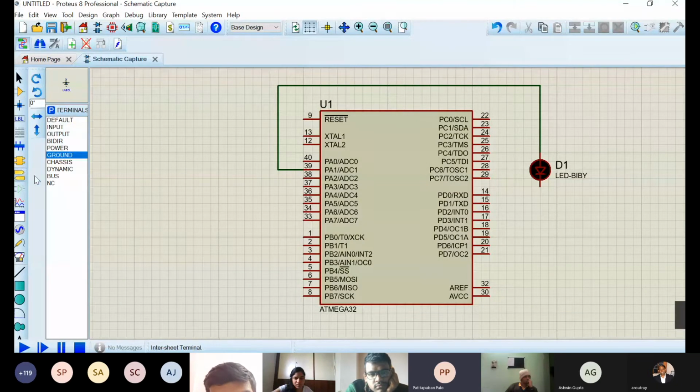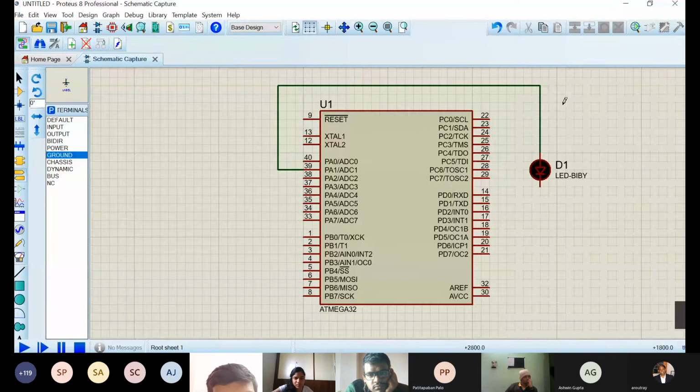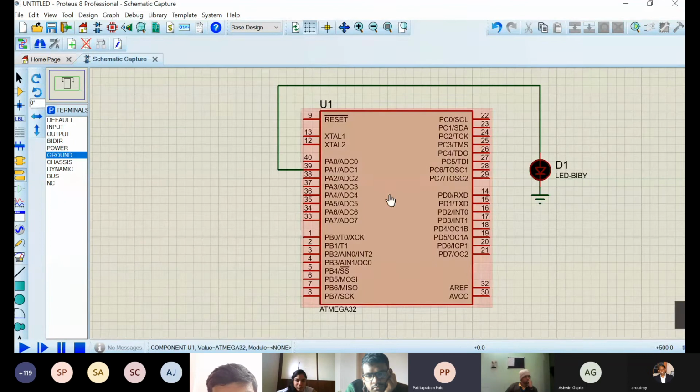The next thing I need is a ground. So the next thing I need, a ground, is just to connect to the LED. So I've connected a ground here. Okay. So till now this circuit is very simple.